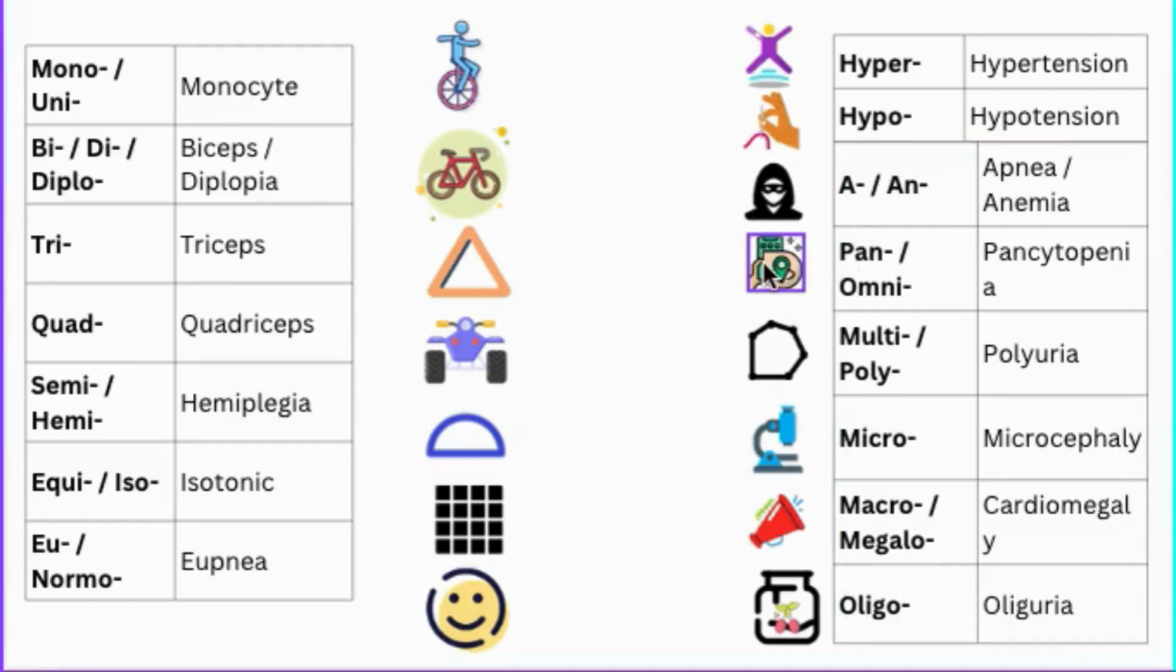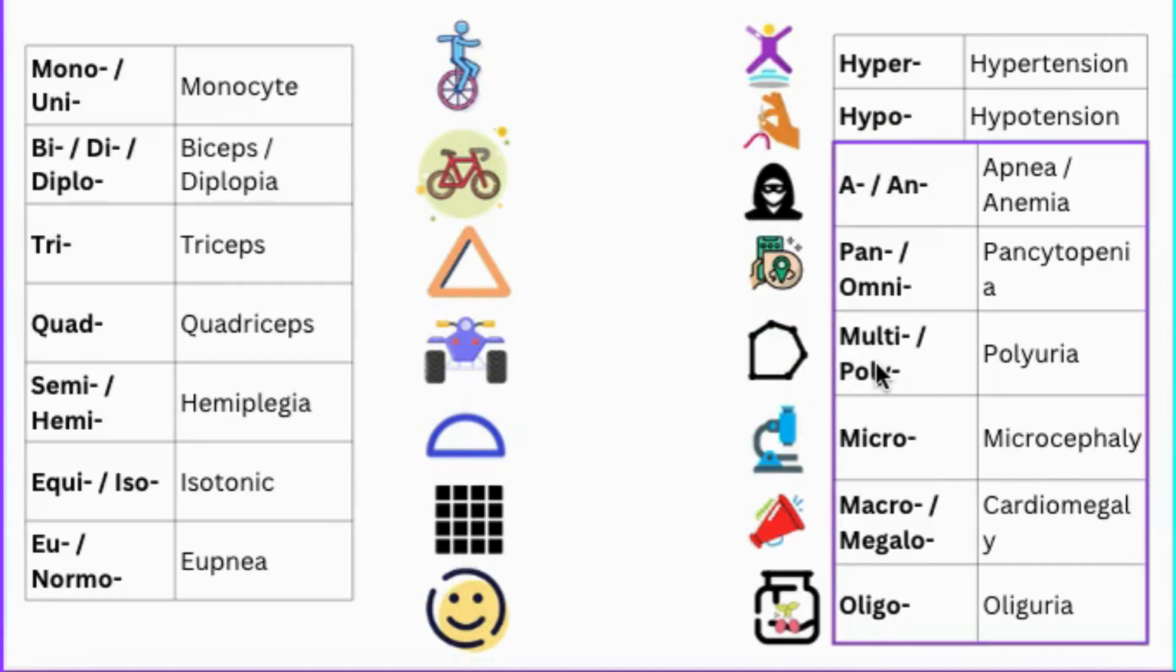Pan means all, like panorama, which is a 360 degrees view or photo of everything. For example, pancytopenia, which means there's a decrease in the number of all the types of cells. Pan means all. Omni also means all.